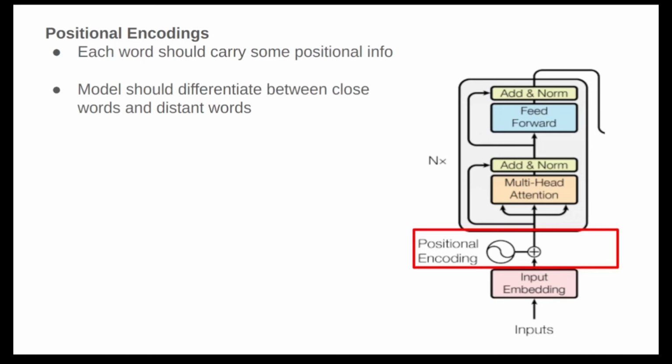An important thing to note is that these encodings are calculated only once and can be reused. Okay, this is a positional encoding, not a positional embedding. These are two different terms, encoding and embedding. So here we are calculating the encodings only once, and we are reusing them with other sentences.